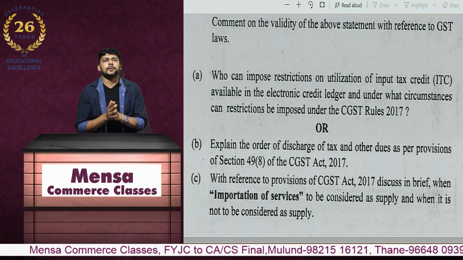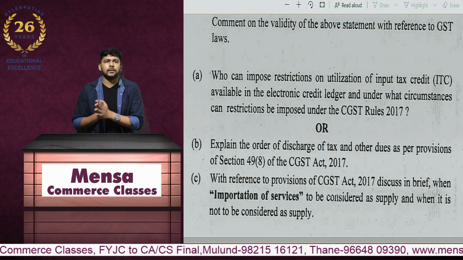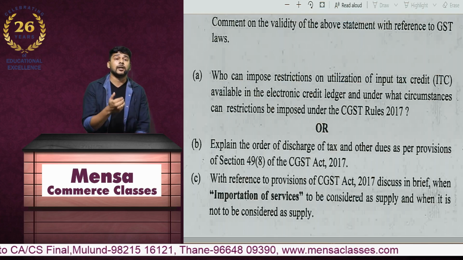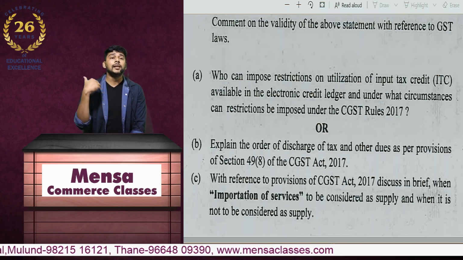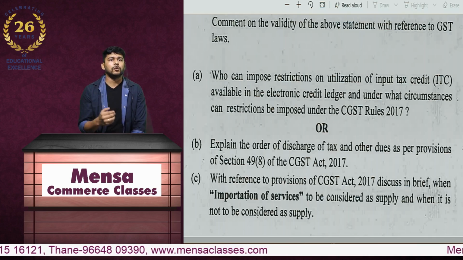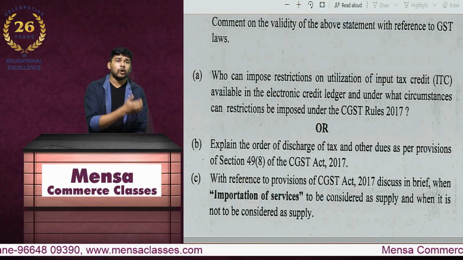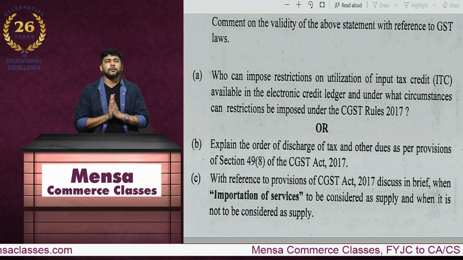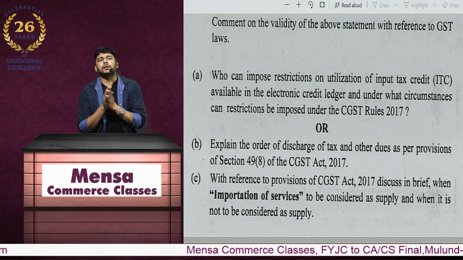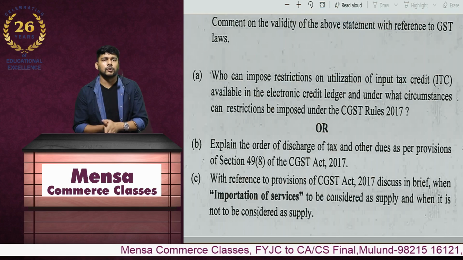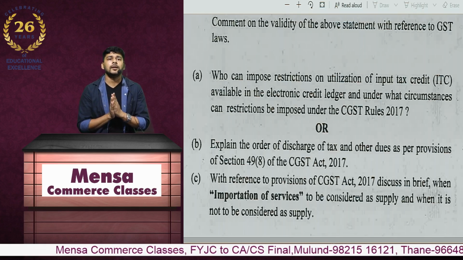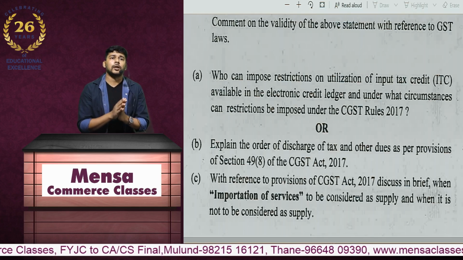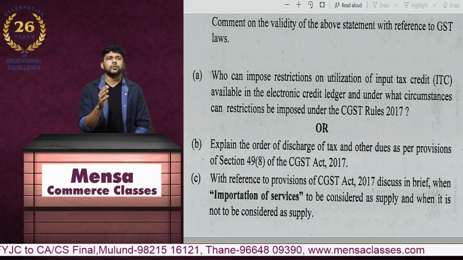So if there is any assessee whose return filing has not been consistent, who has been issued suspension notices, or if there is any claiming of input tax credit which is believed to be fraudulent in nature, not correct, or not as per the provisions of the law, and the responses to the notices which have been issued have not been received, in such circumstances the Commissioner and the Assistant Commissioner have limited powers given under Rule 86, Rule 86A, whereby they can impose a limitation on utilization of input tax credit. Although this is not a permanent ban on the credit, it is a temporary imposition which can be given.